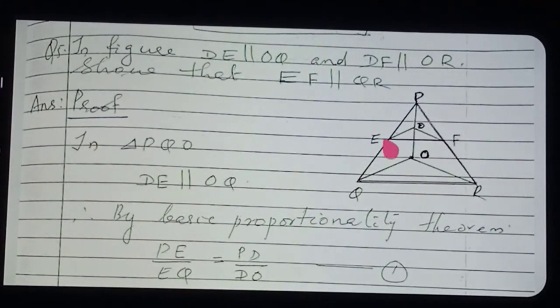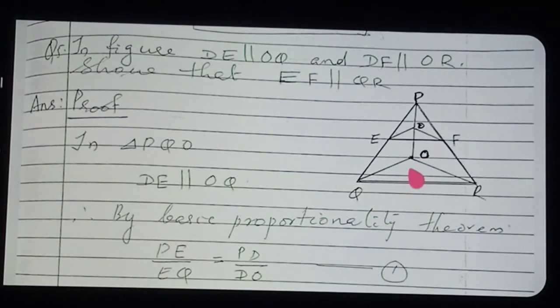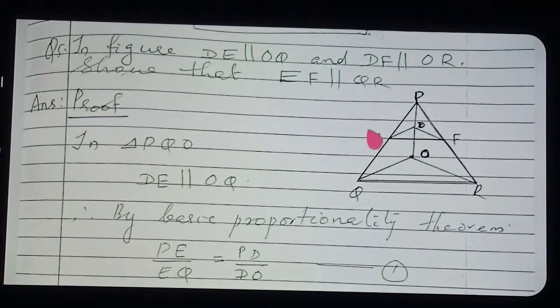Therefore, what you can say, join E and F. E and F joining, what will we get? EF. EF is parallel to the third side of the triangle. By which theorem? Converse of the basic proportionality theorem. Okay? By the converse of the basic proportionality theorem. Okay, got clear? So EF is parallel to QR, you got. Okay, you can see.